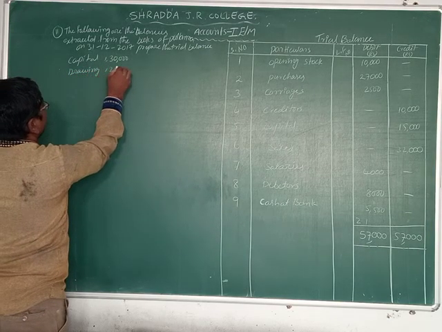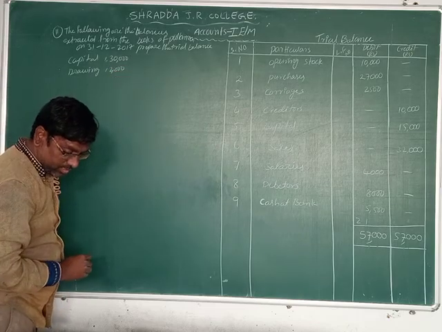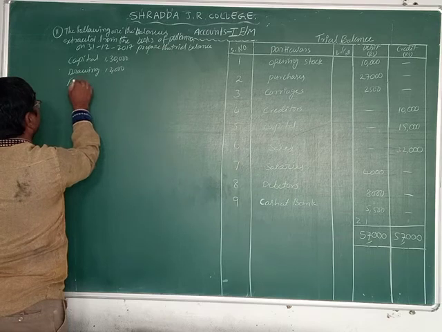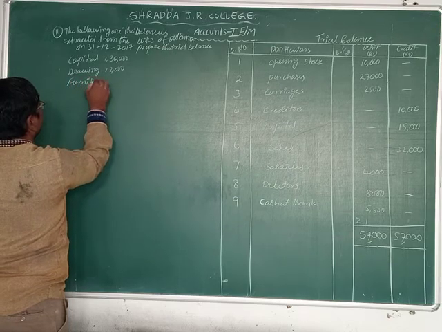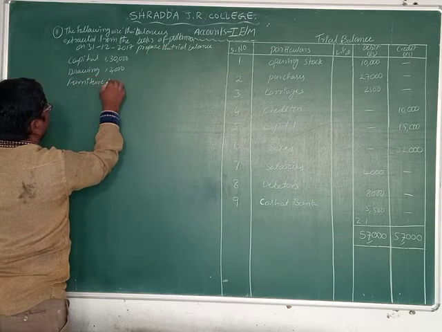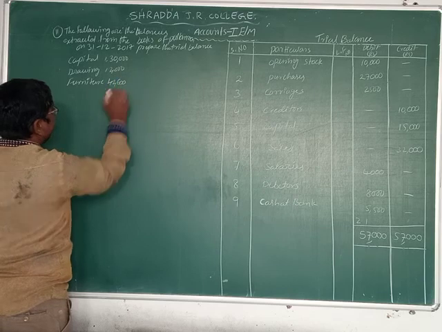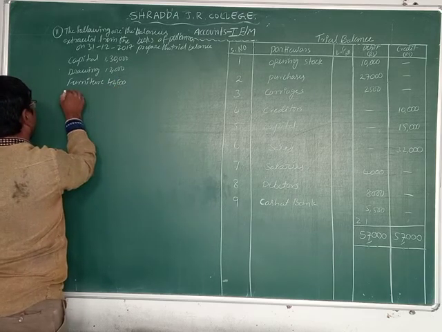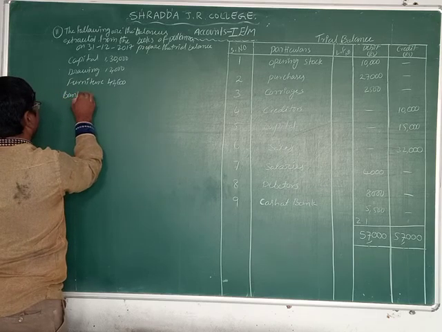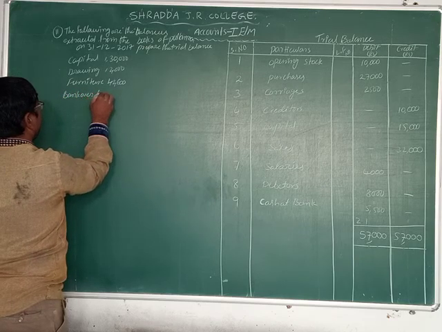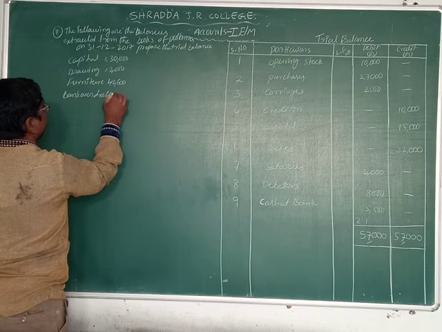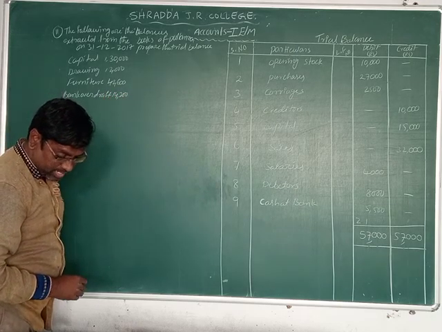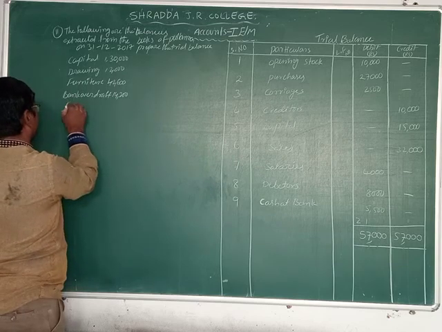Next, furniture 42,600. Next one is bank overdraft 14,200. Next one, creditors 11,000.